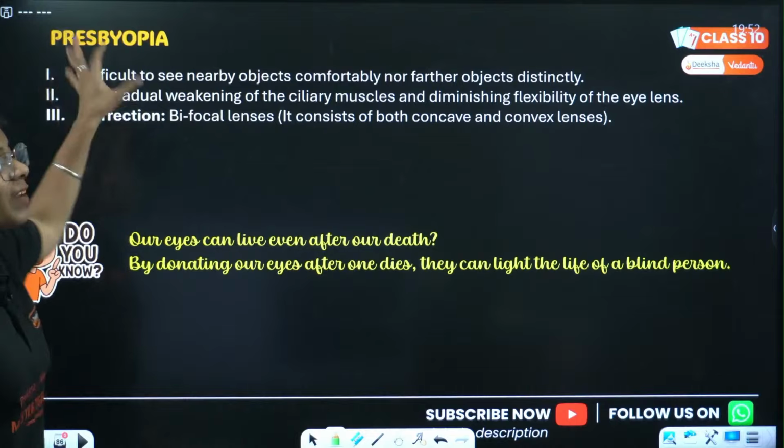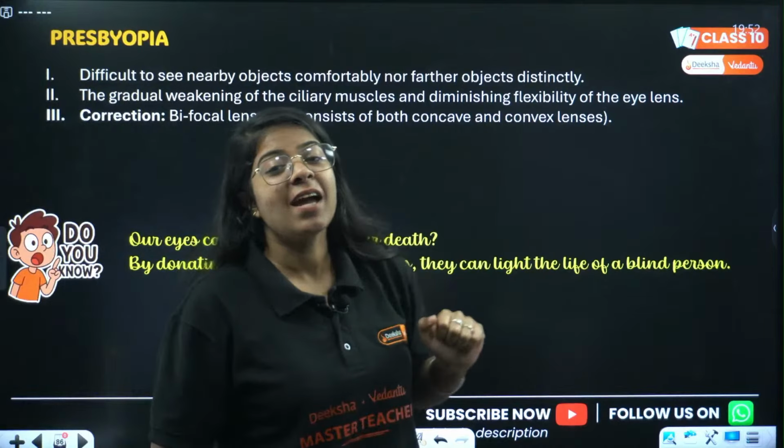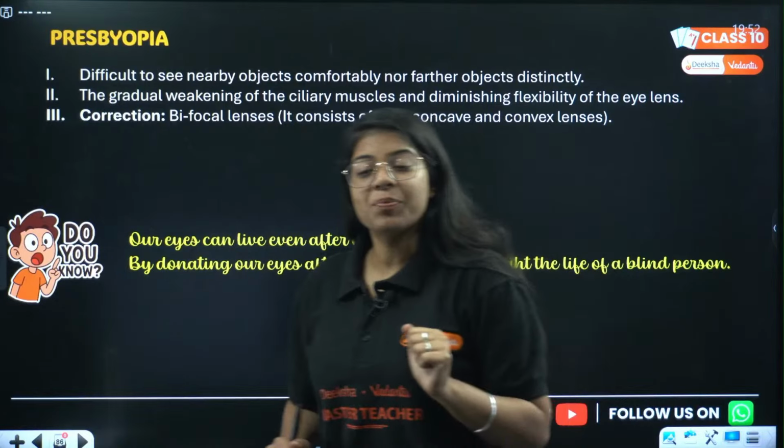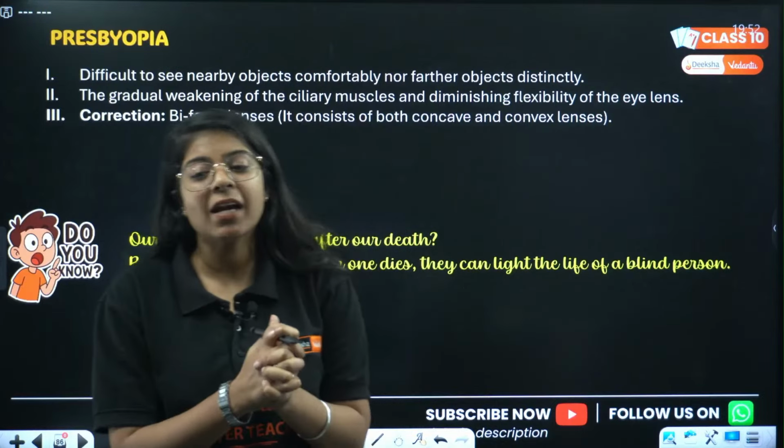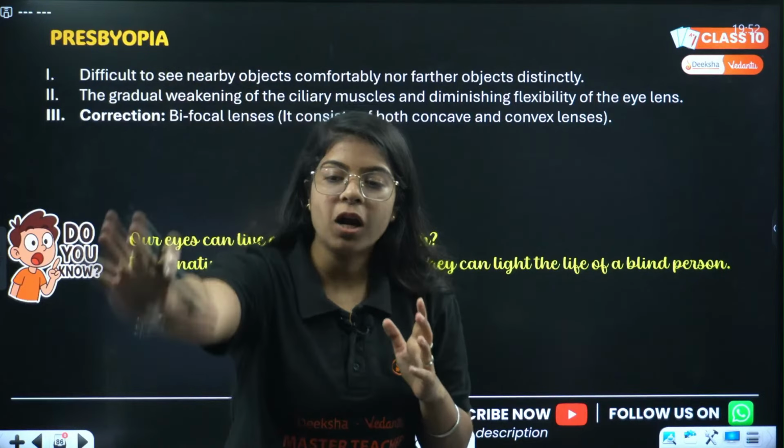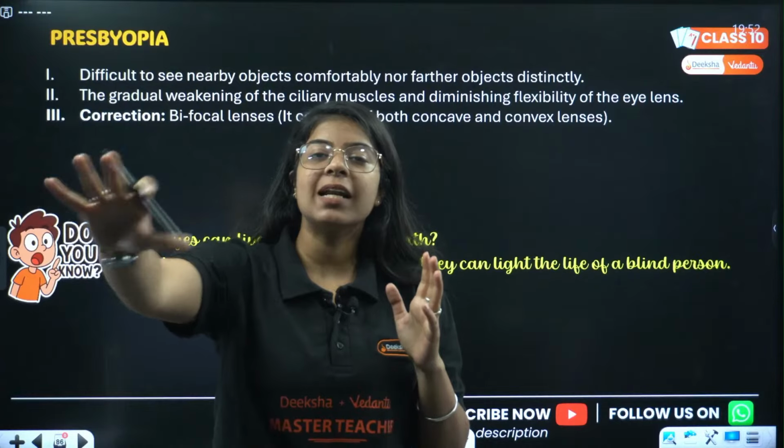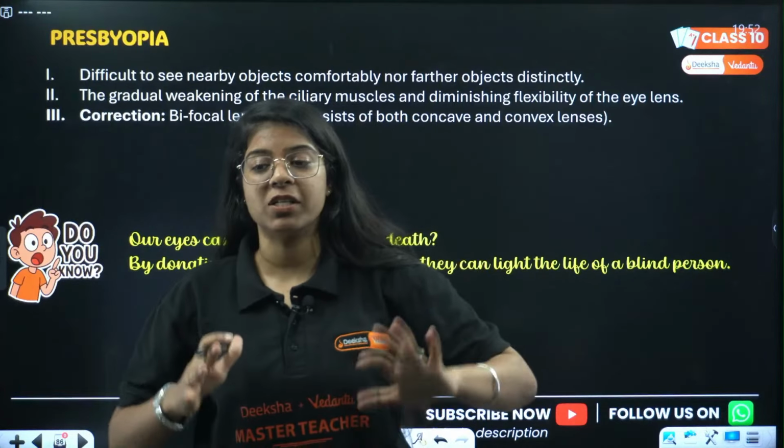So we have the next defect, that is presbyopia. Presbyopia is something where a person cannot see far away objects clearly as well as near objects clearly.